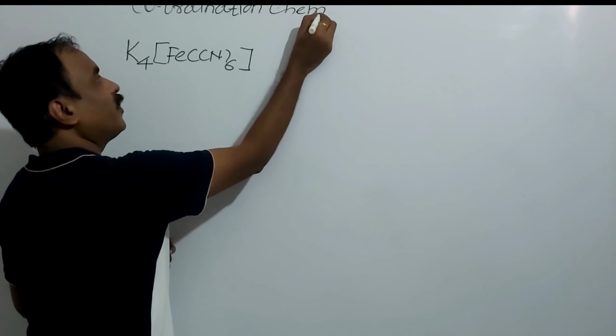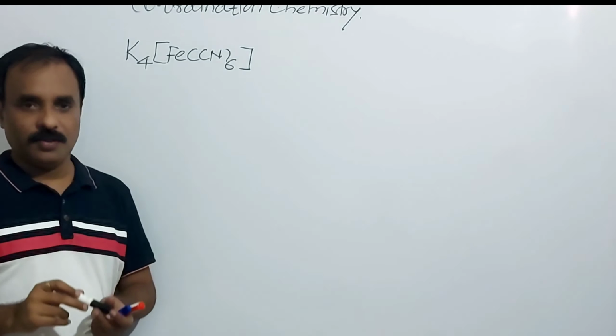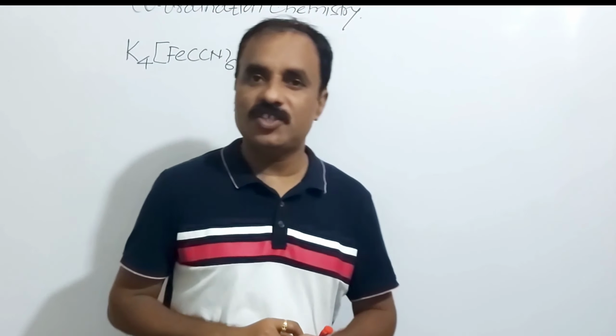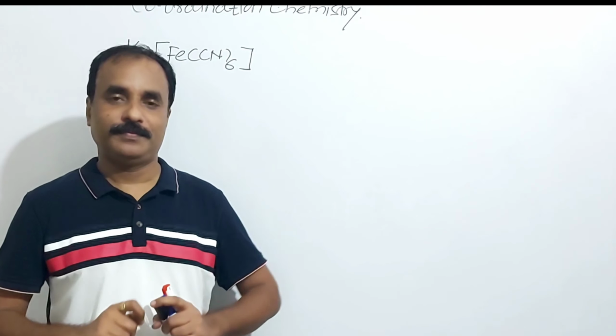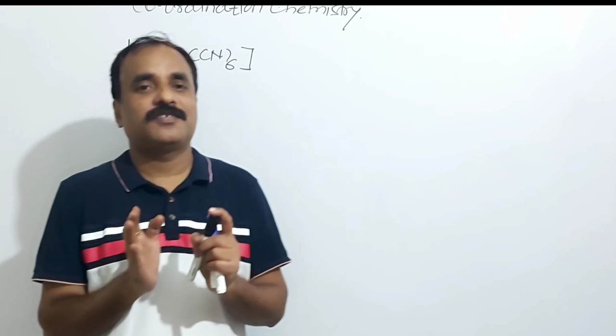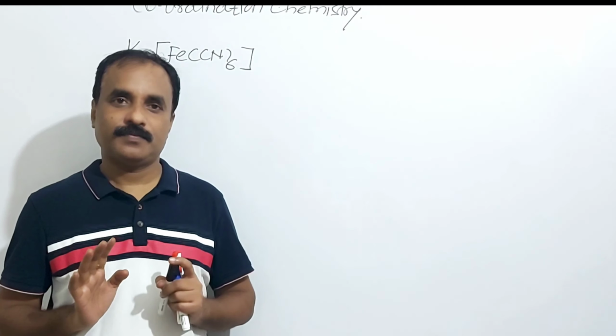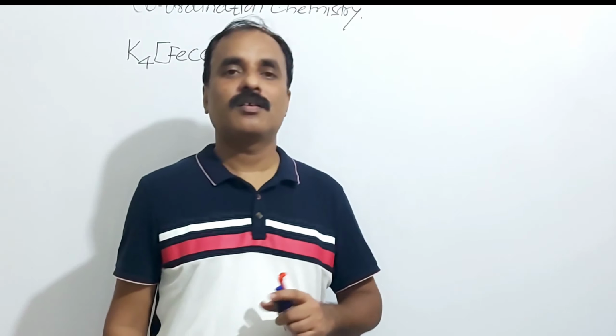This is a very interesting chemistry. This is a branch of inorganic chemistry which deals with the study of coordination compounds. The meaning of coordination compound itself indicates that there is definitely a coordinate bond. You know what is a coordinate bond?